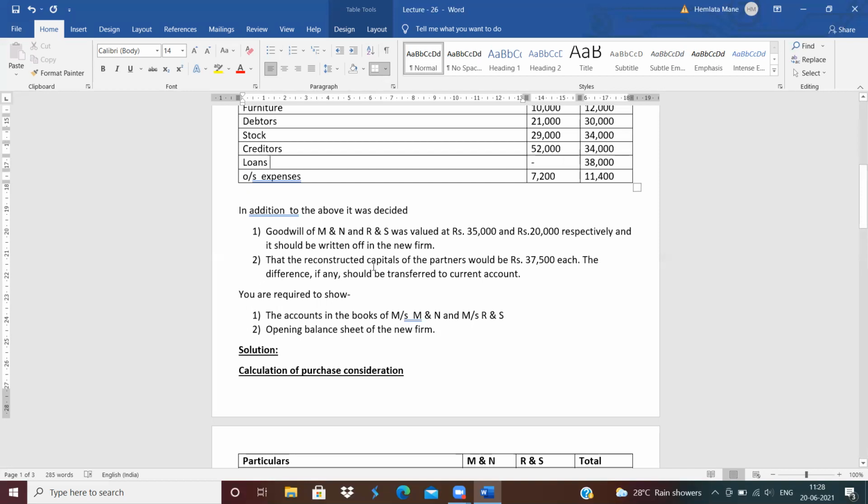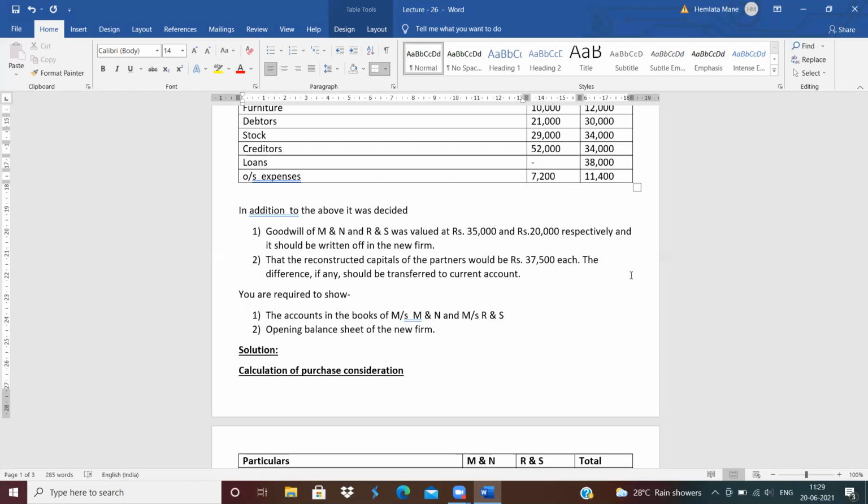The capital of the partners would be reconstructed at rupees 37,500 each. This means each partner will get a capital of rupees 37,500 at the time of calculating the new balance sheet.